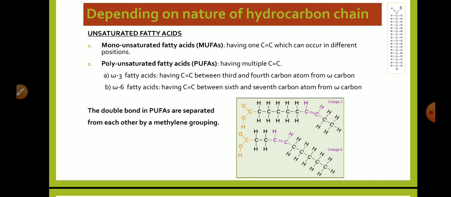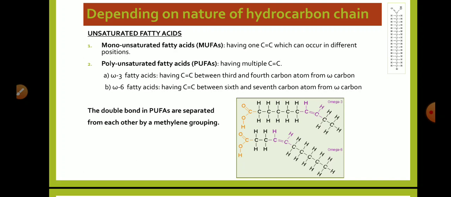PUFAs are produced only by plants and phytoplanktons, and both are essential nutrients, and these are oxidized in the human body by beta oxidation of fatty acids in mitochondria or peroxisome.